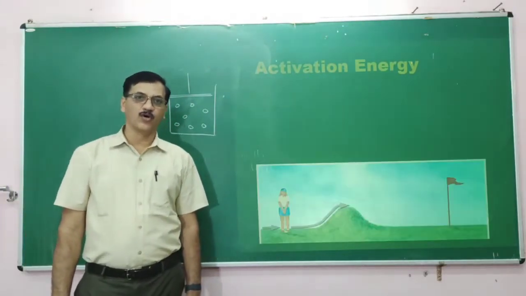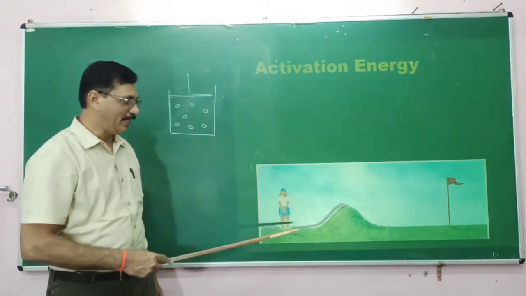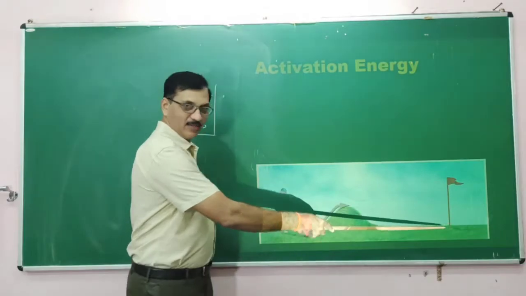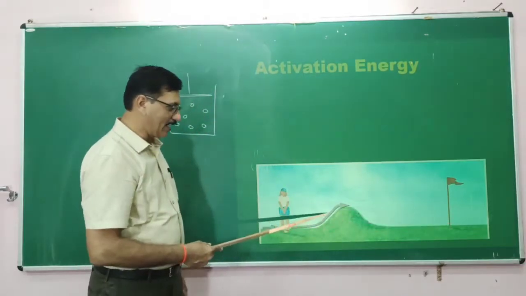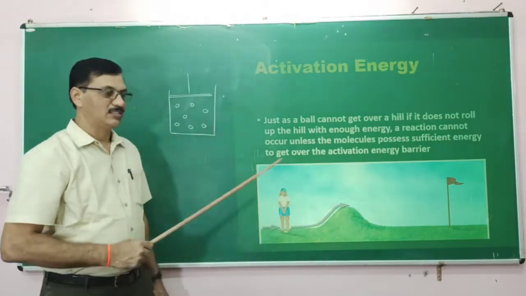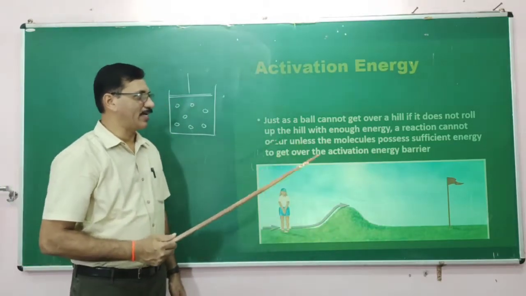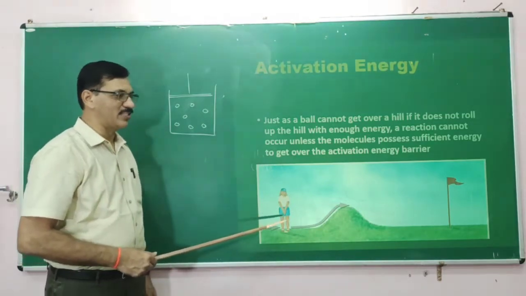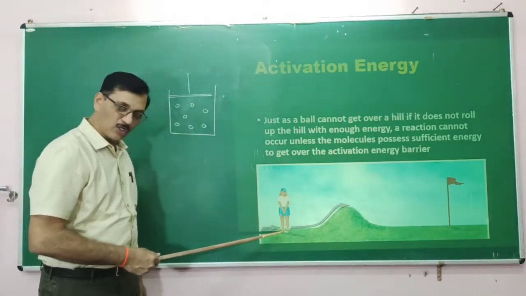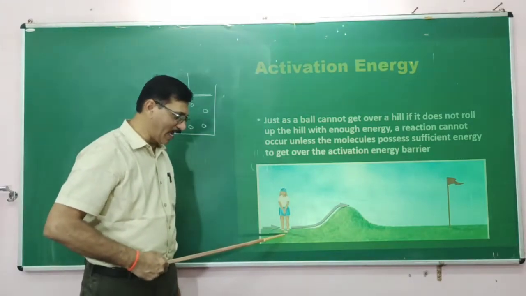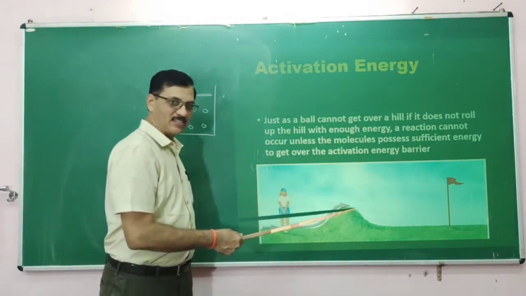Suppose you are playing golf and the flag post is far away and it has to cross a hill, uphill. Just as a ball cannot get over the hill if it does not roll up the hill with enough energy, the ball should be hit, or should have enough energy, to cross over this.